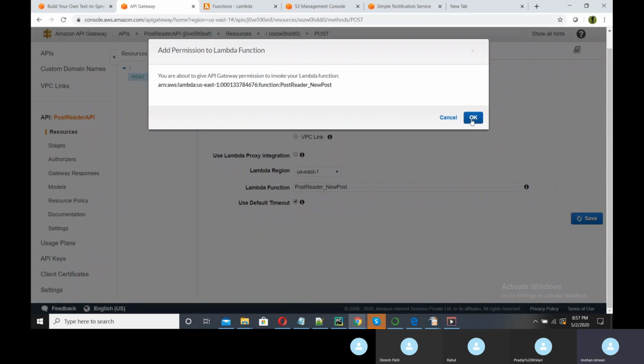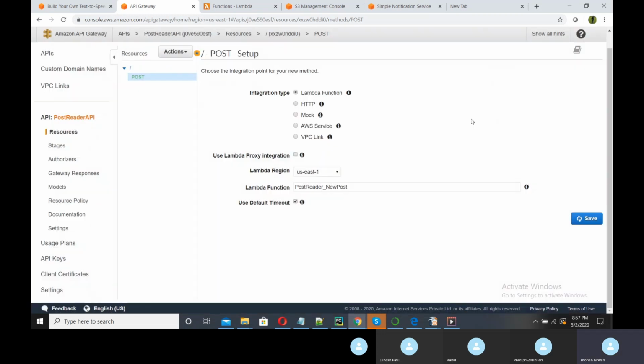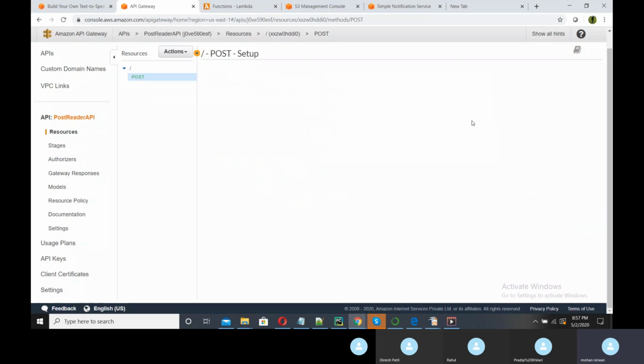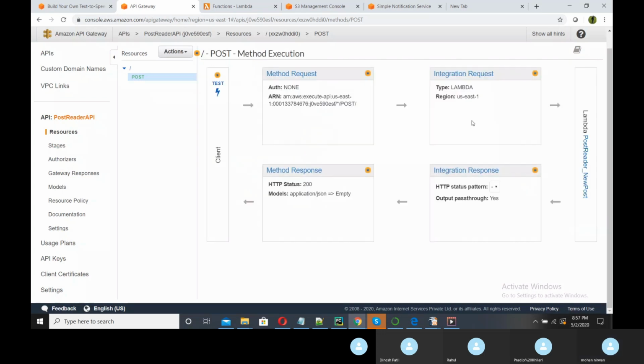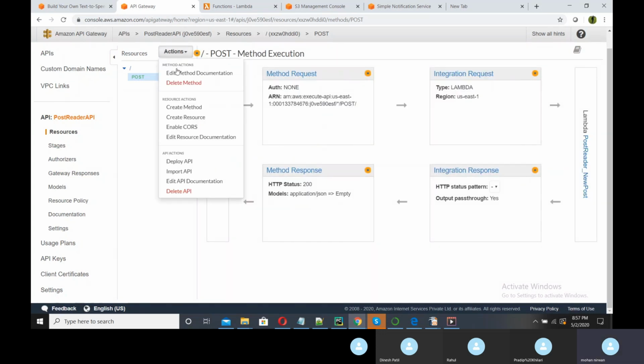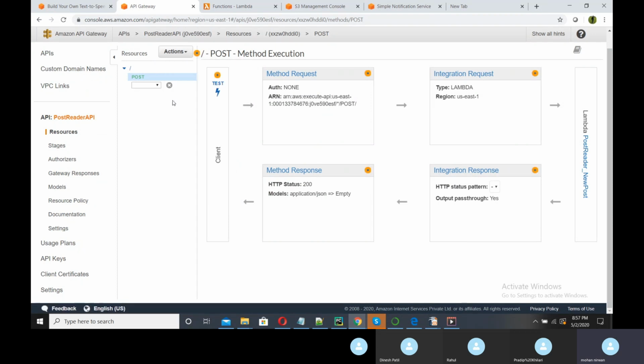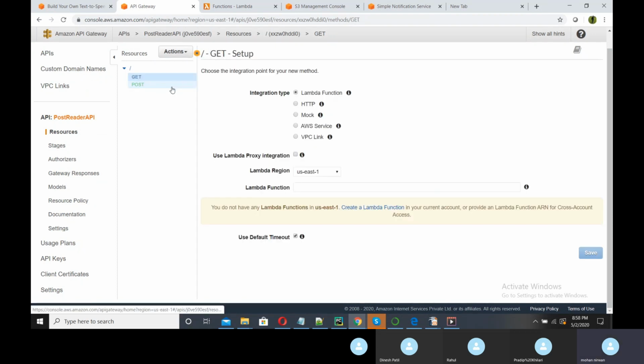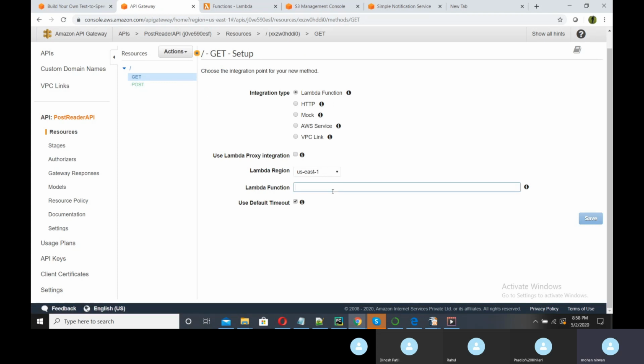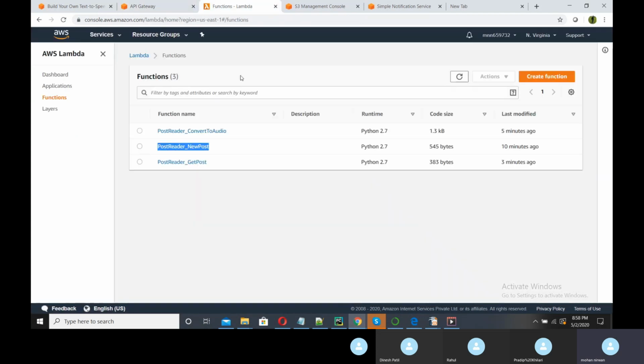So it is getting its ARN. That is done. Second, we will create one more method, that is a get method. And here we need to give the name of our get method.